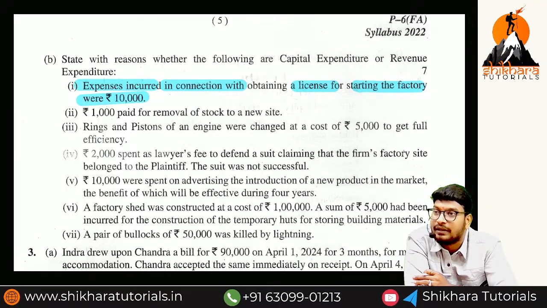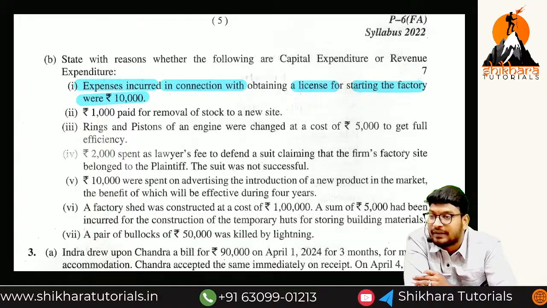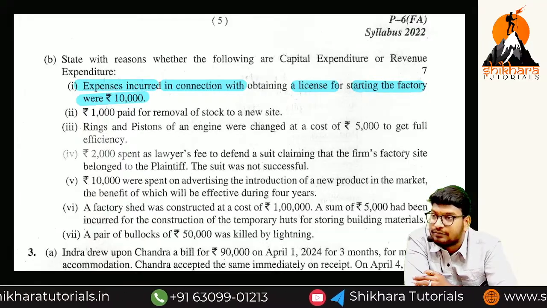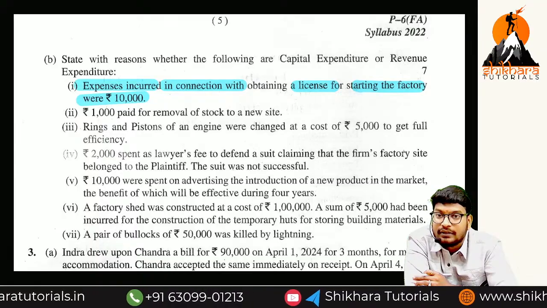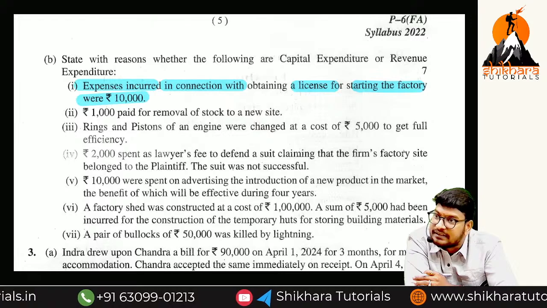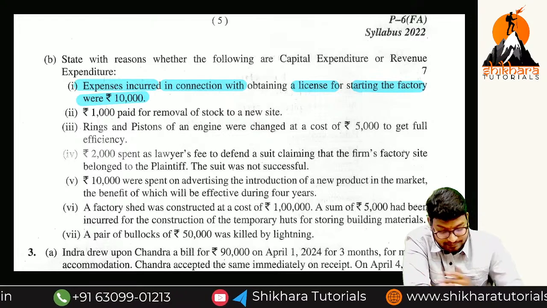License means a normal amount we are paying to the government. It is also one type of tax. So all the taxes we classify as what, ma? Revenue expenditure. Well, if it is for the purpose of a fixed asset, it is called a capital expense.